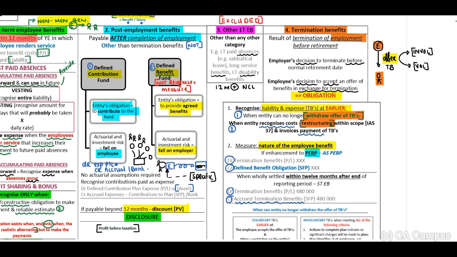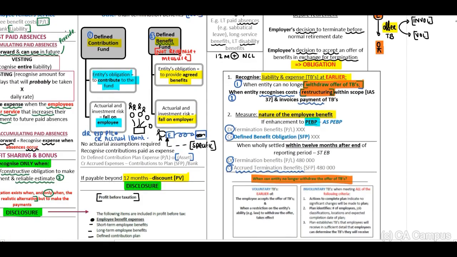And then measurement, either defined benefit obligation or accrued termination. Now the question, when can the entity no longer withdraw the offer of termination benefits? If it is voluntary, at the earlier of when the employee accepts the offer or when there is a restriction on the entity's ability by law. Therefore, you will have to read the information.